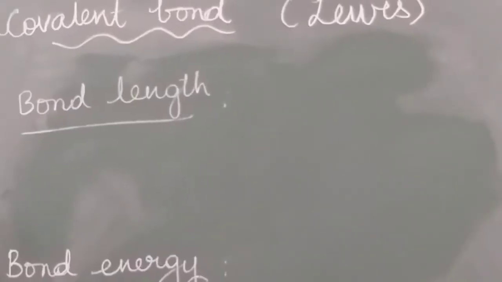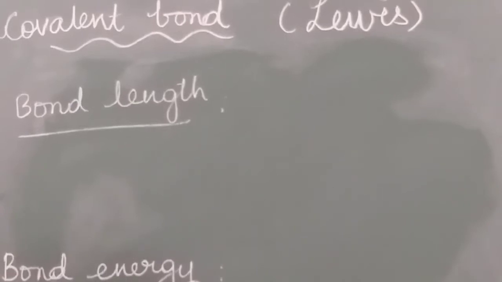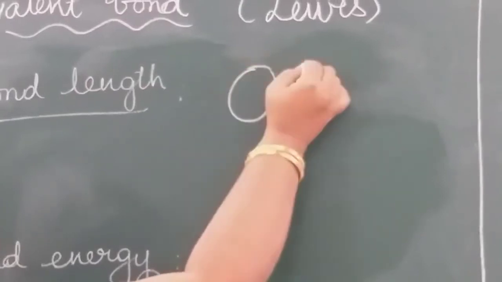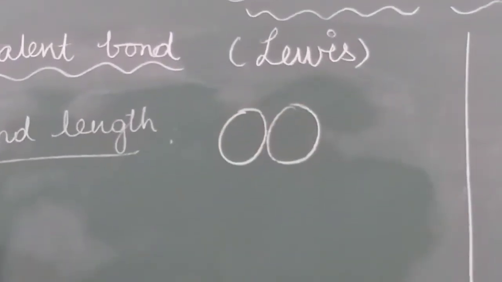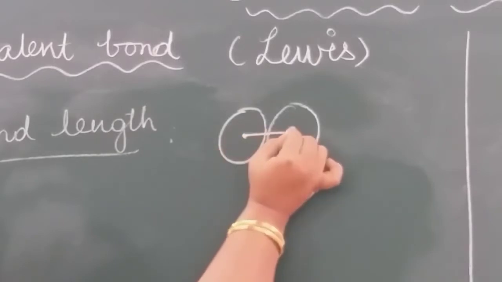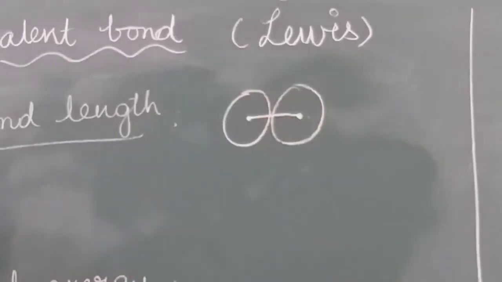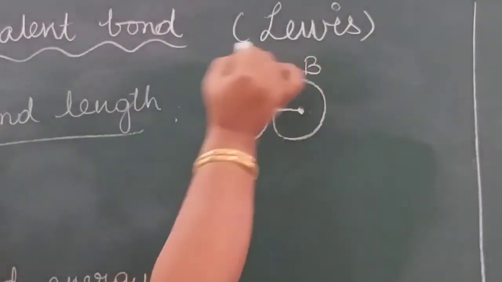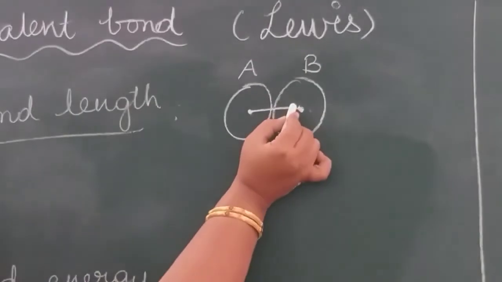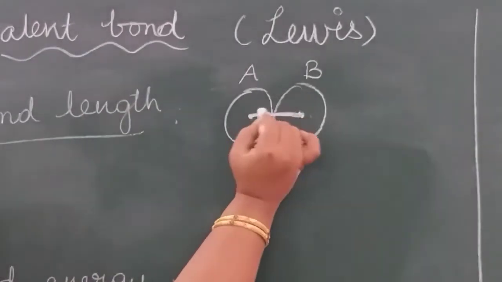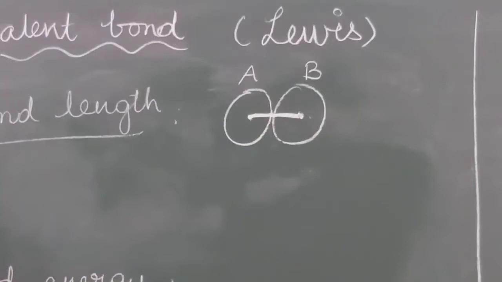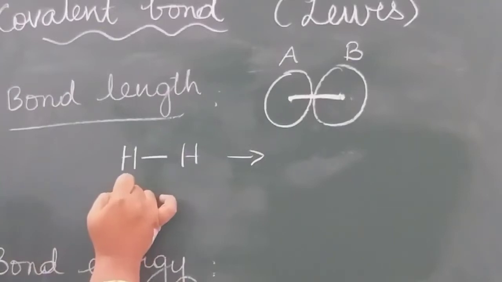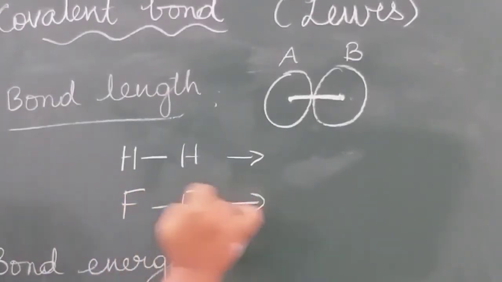Okay. Now the concept is bond length. Suppose a chemical bond is formed between two atoms. The distance between the nuclei is known as bond length. Suppose there are two atoms A and B. A bond is formed. The distance between these two nuclei is known as bond length. Suppose H2, the bond length will be some value, and fluorine, the bond length.